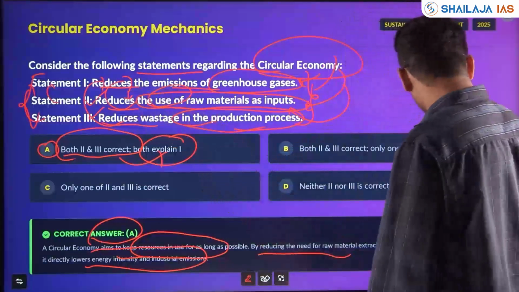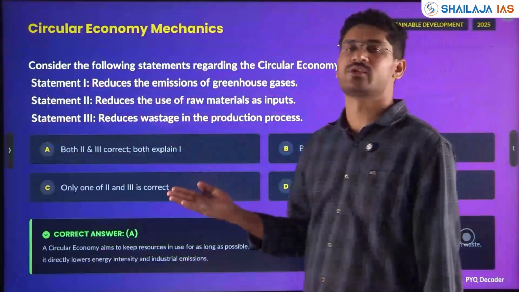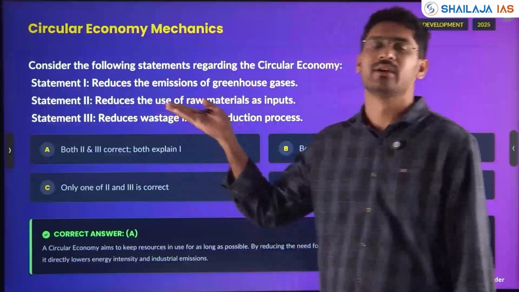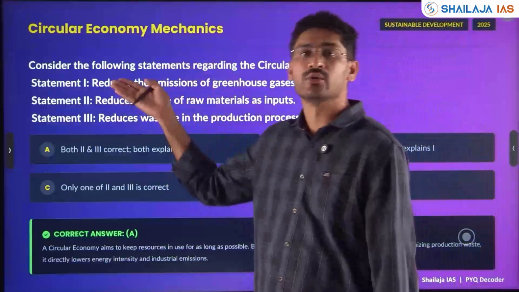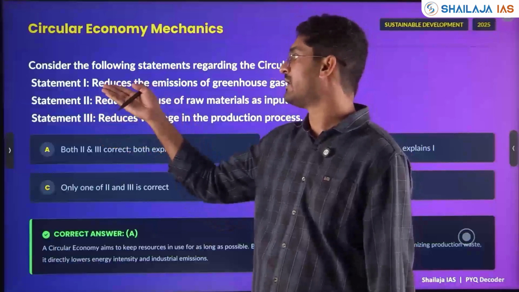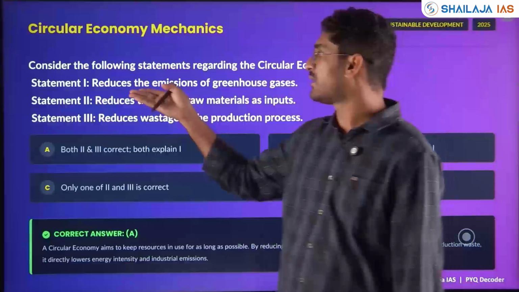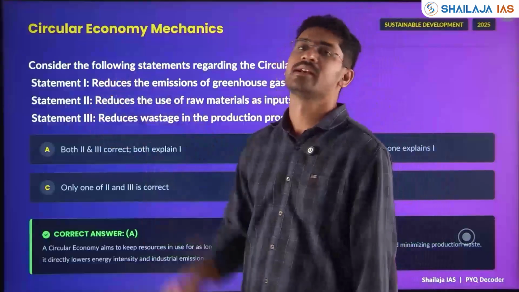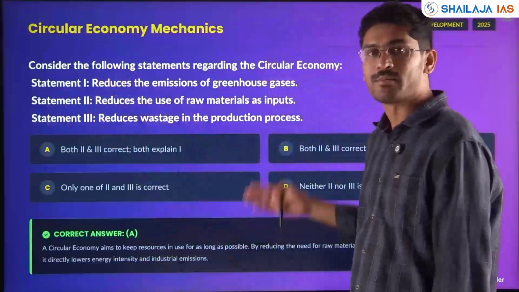Clear? This is a new pattern trend of questions that has been asked in 2025. We have seen 2 statements, now 3 statements, and it asks whether the second and third statements are explaining 1, or only 2 and 3 are correct and only one of the statements is explaining statement 1. So you have to see the options also.